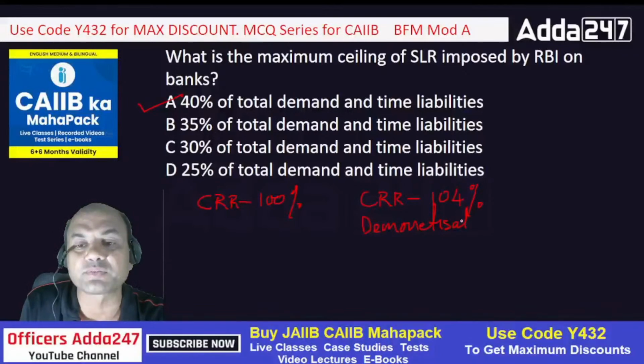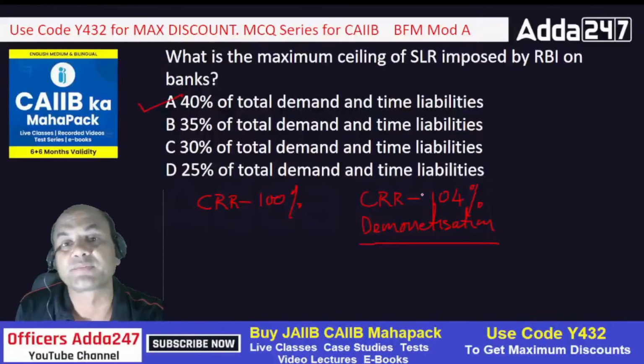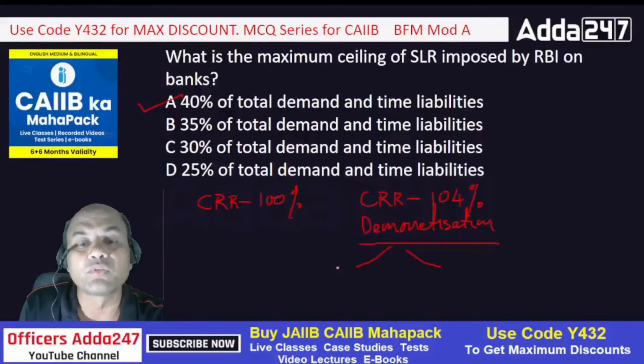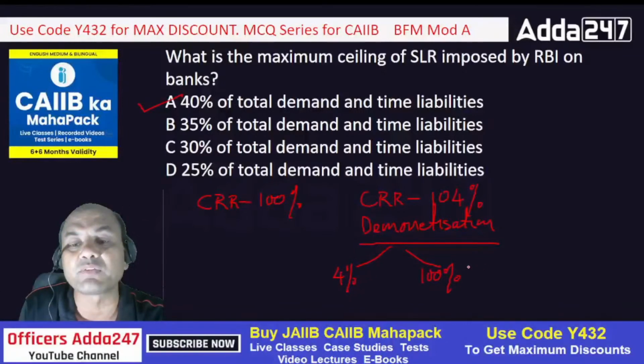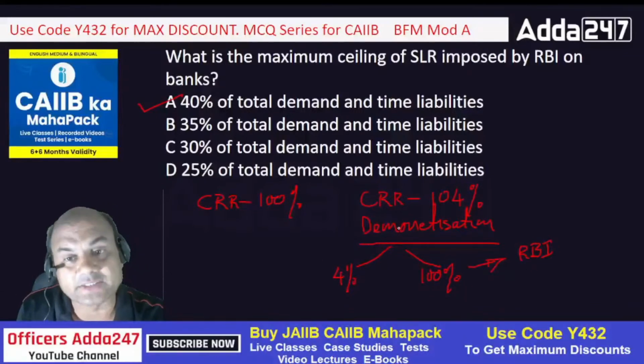during the months of demonetization, our CRR at that time was 104%. Whatever cash was deposited in the bank, full was to be transferred to RBI. See, RBI divided the CRR at that time into two parts: 4% for regular savings and current accounts, and 100% for the demonetization money. Complete money was given to RBI. You couldn't lend under this, okay? Otherwise, there would have been a huge fraud and money laundering. So that's why we had CRR of 104% during demonetization.